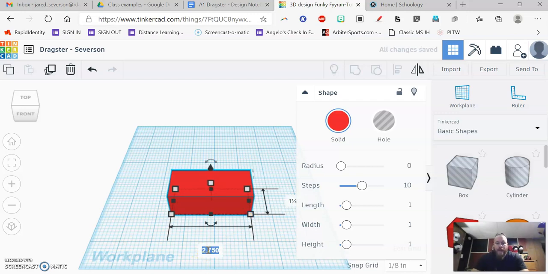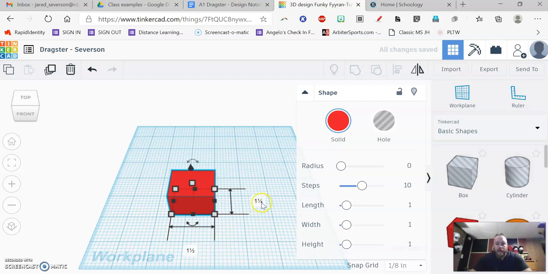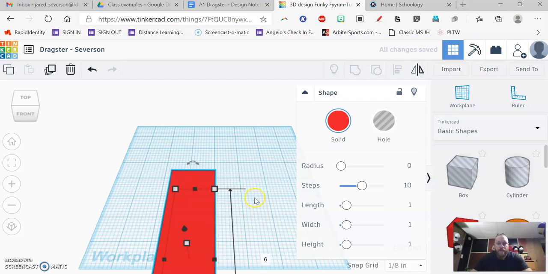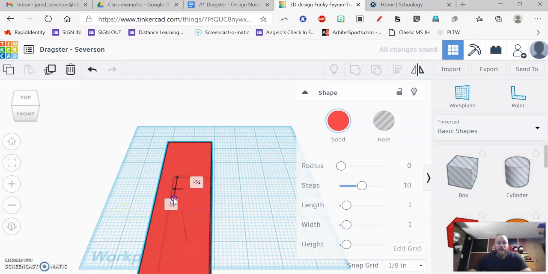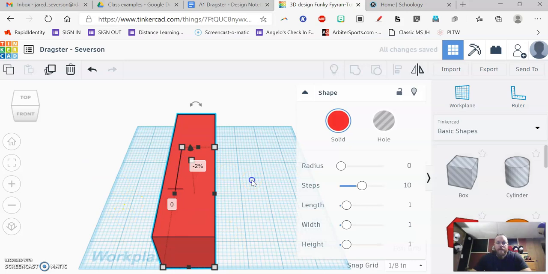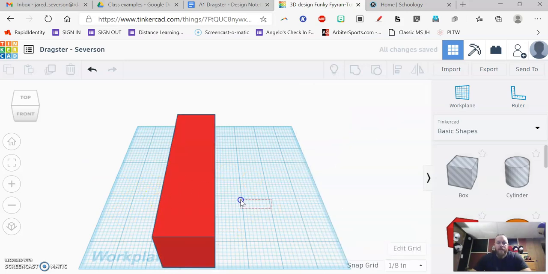Remember, the width was 1.5, so I can type in 1.5, hit enter. I can go over here, the length, I wanted to make this 6, hit enter. The height, I believe, is right here. It's 1 inch. So I could click on this and make this 1.75 inches as well. So that's just another way of dimensioning your starting point.